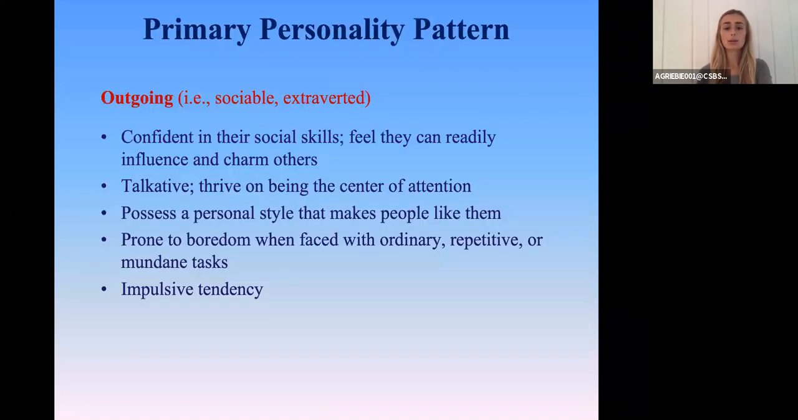Biden's primary outgoing personality pattern is reflected in his tendency to be confident in his social skills and ability to charm others. He possesses a sociable personal style that makes others like him. As a colorful attention seeker, Biden seems to enjoy being the center of social events. He often does well interacting with the public, which is helpful while campaigning. This skill allows him to be adept at rallying others.